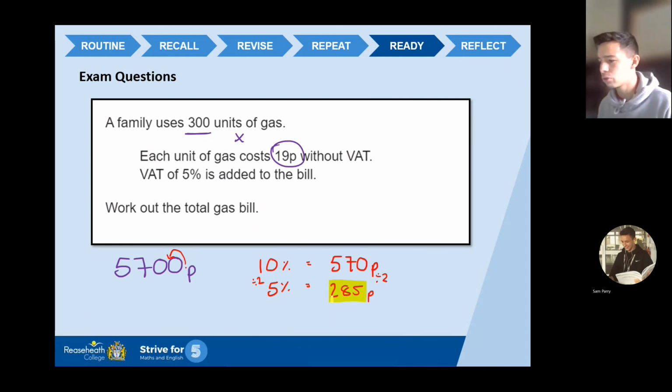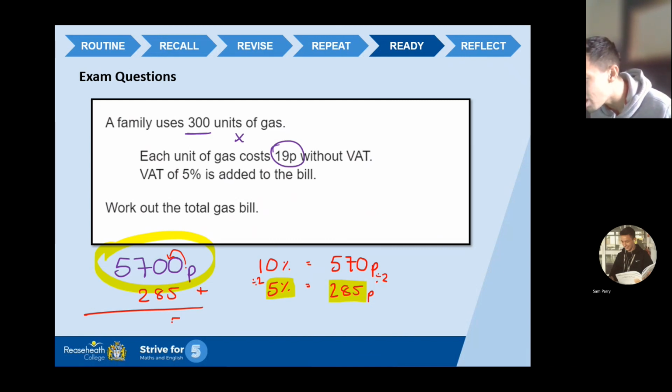Okay. Now, crucial here is added to the bill. So this is the VAT. The 5% needs to be added on to the bill. That was the original bill. So what we need to do is 5,700 and add on 285p. Now let's try and do it in the bottom corner. So 5,985p.